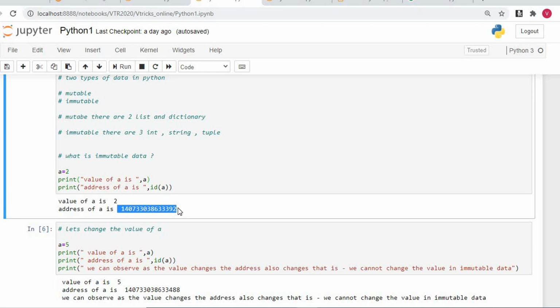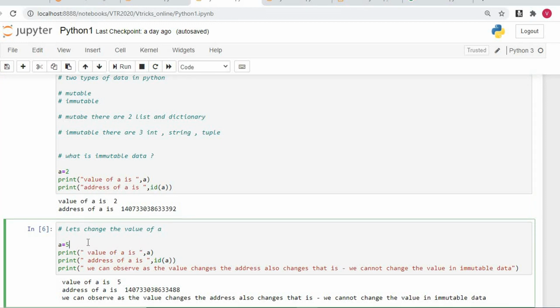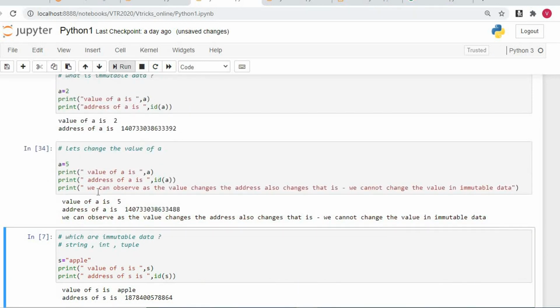Now I'll take the same a once again. Here the value of a is 2 and I make the value of a 5. Now I'll print the value of a is a once again, and address of a is id of a. What is id of a? id is the function which gives the memory location of the variable. I'll run this once again. Here you can see the value of a is 5, which was 2, got changed to 5. Address of a is 140733488. This means the address of a here is different. We can observe that as the value changes, the address also changes.